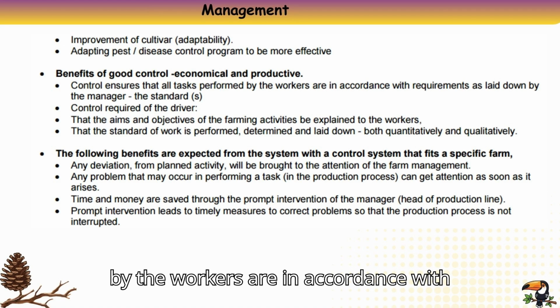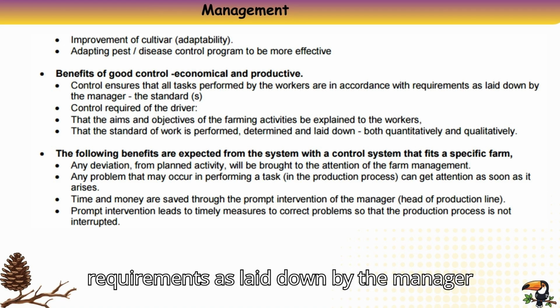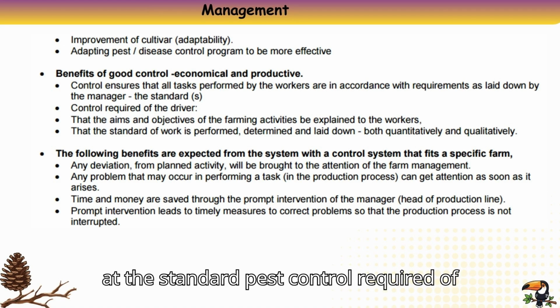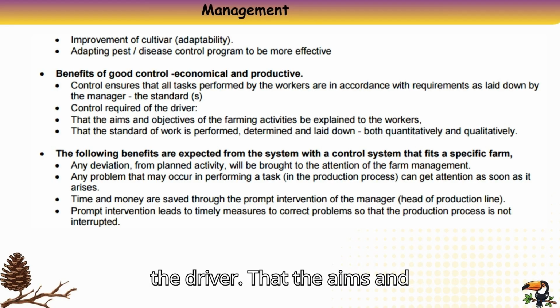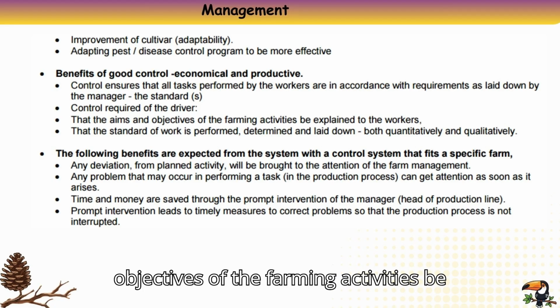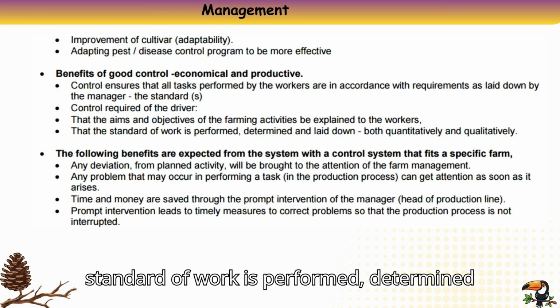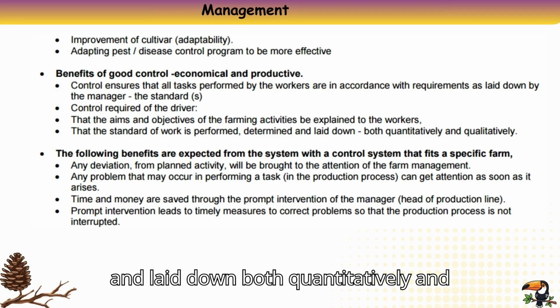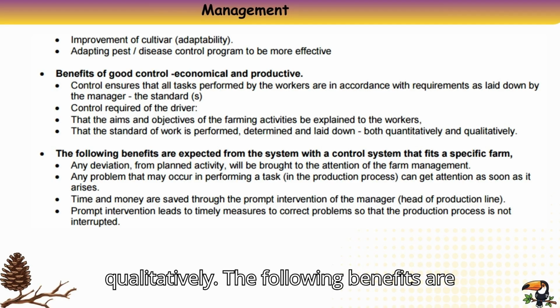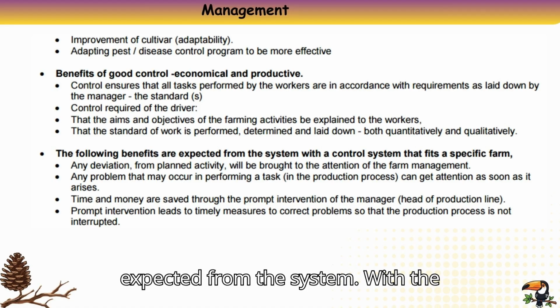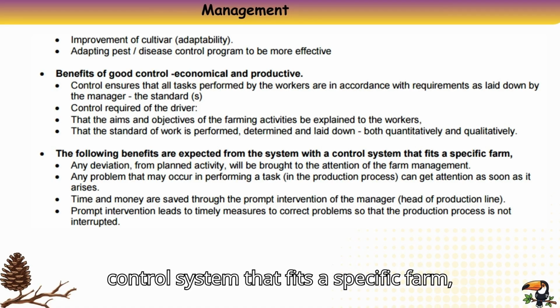Control ensures that all tasks performed by the workers are in accordance with requirements as laid down by the manager, the standard. Control required of the driver: that the aims and objectives of the farming activities be explained to the workers, and that the standard of work to be performed is determined and laid down, both quantitatively and qualitatively. The following benefits are expected from a control system that fits a specific farm.